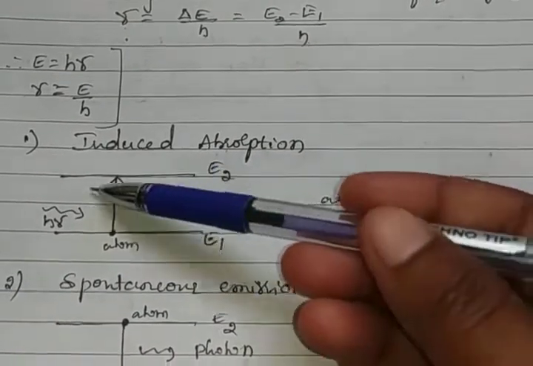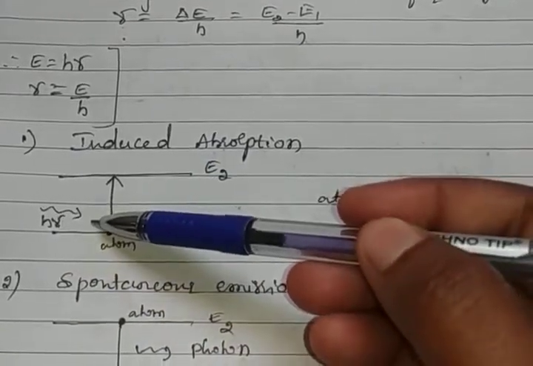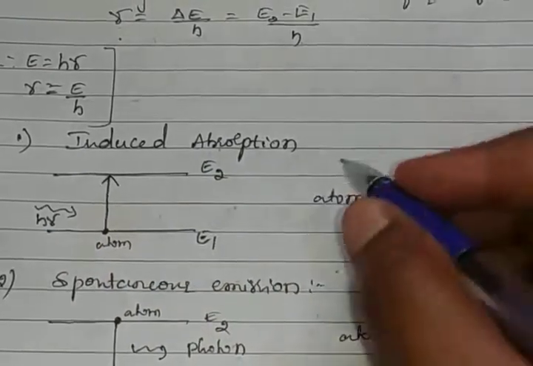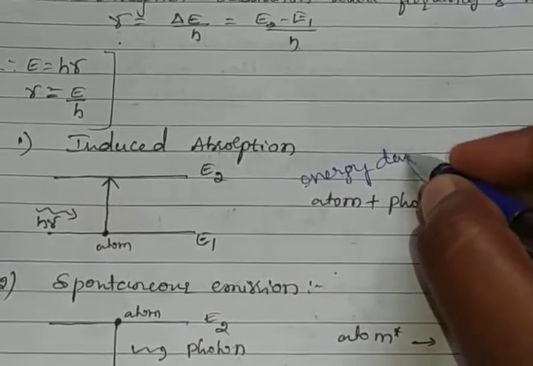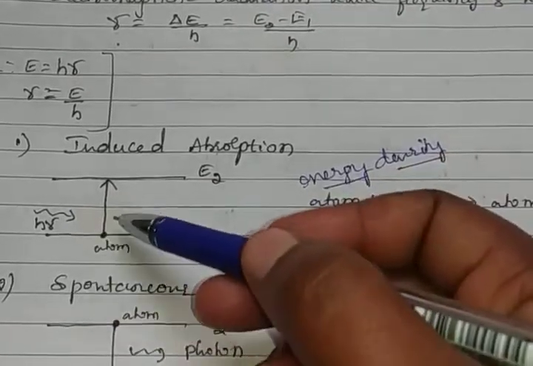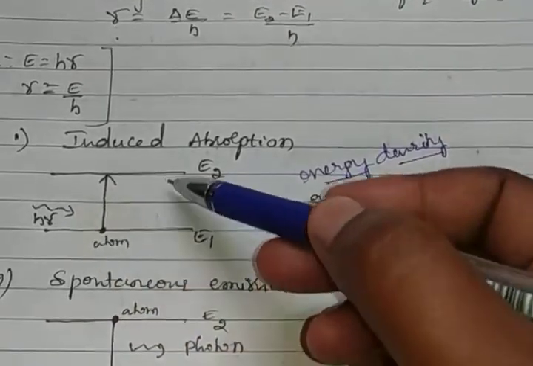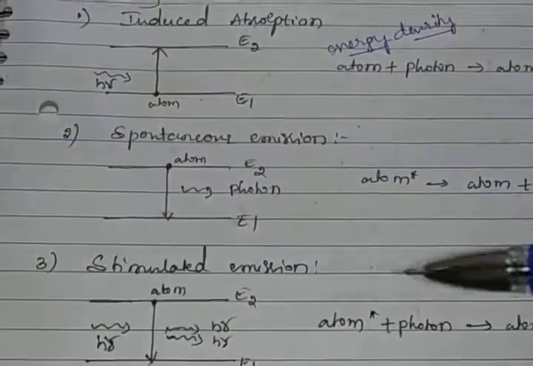Okay, now this system depends on external energy, called energy density. Energy density is defined as the amount of energy stored in a given system.